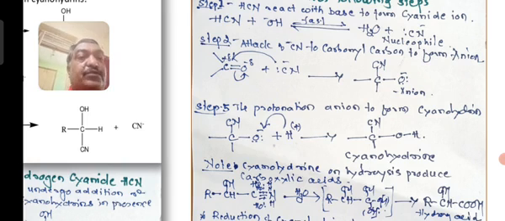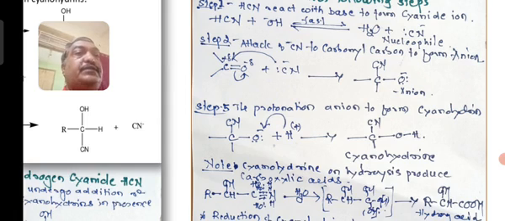Deprotonation means removal of the proton from the reaction system. Okay, so here what happened, the proton from the solvent system will add to the negatively charged anion to form a cyanohydrin. So H plus will add to the oxygen to form CN with OH group, cyanohydrin. So these are the three steps involved in the mechanism for addition of HCN to the carbonyl compound.